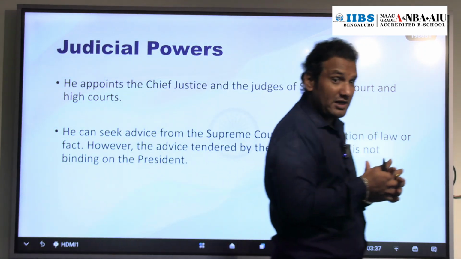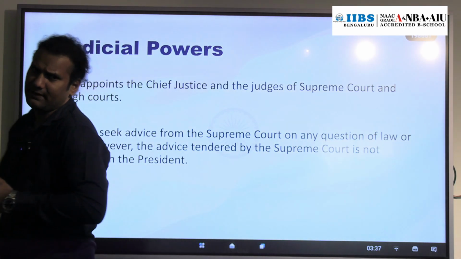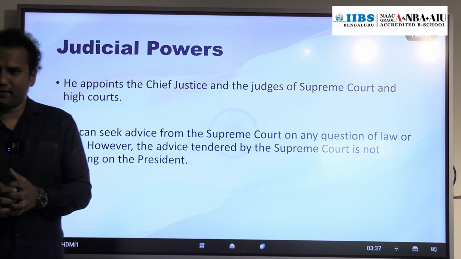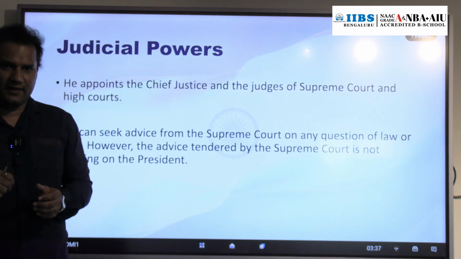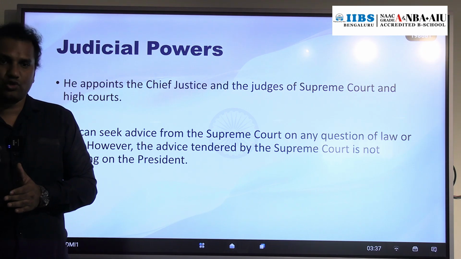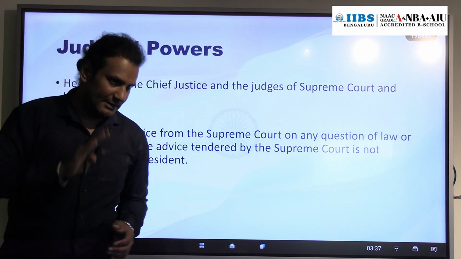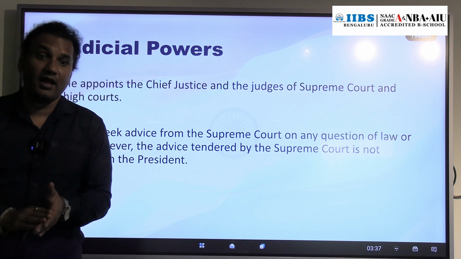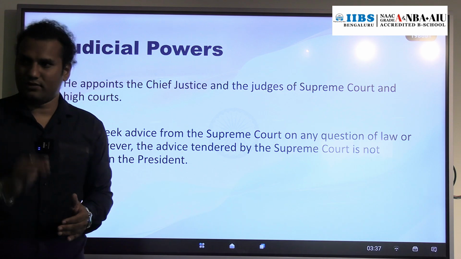Now judicial power. Okay. So the President also has a judicial power. In the judiciary chapter we will discuss this in depth. Generally, it is the President who will appoint the Chief Justice of India. And it is the President who will appoint the puisne judges in the Supreme Court. Puisne judges means judges other than the Chief Justice of India. So the Chief Justice of India will be appointed by the President, and puisne judges also will be appointed by the President in the Supreme Court, at the central level.